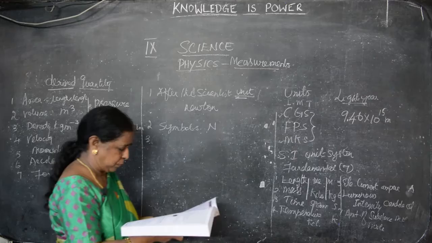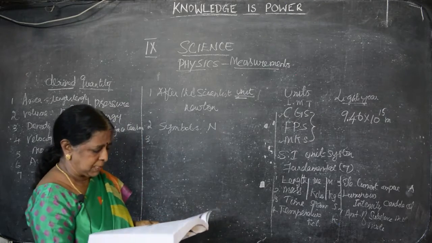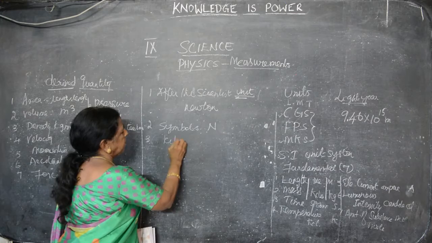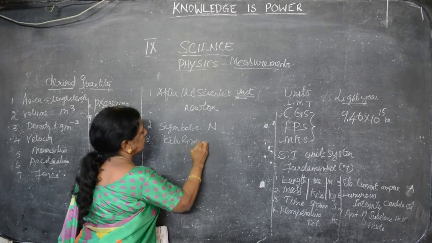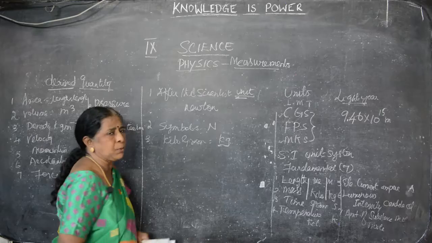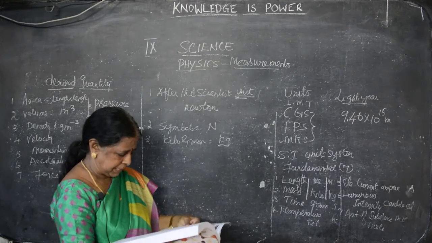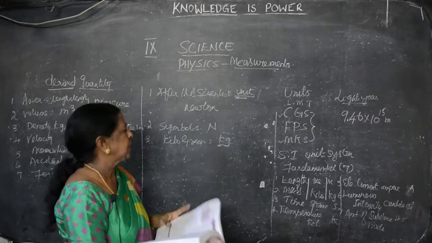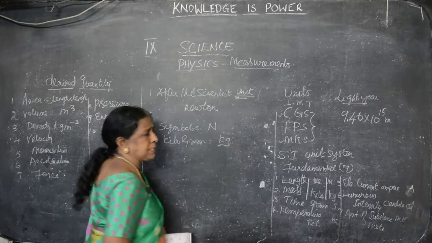And the third rule. According to that we have to follow. Small letters are used as symbols. For example, kilogram. We have to write kg. The first one is a small letter, the other one is also a small letter. Like that we can represent. There should be no full stop after the symbols. Kilogram, you should not put a full stop. That is wrong.